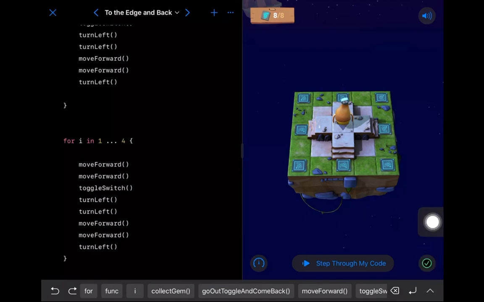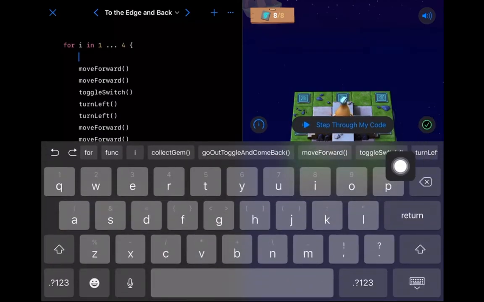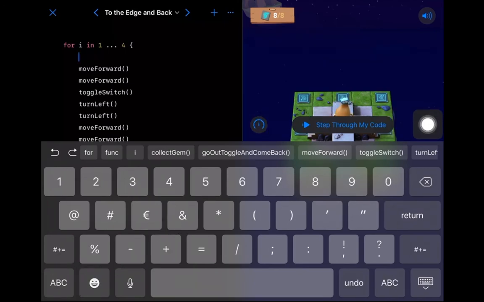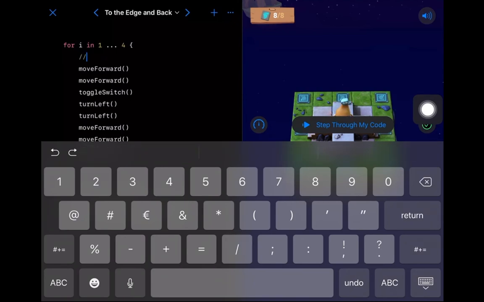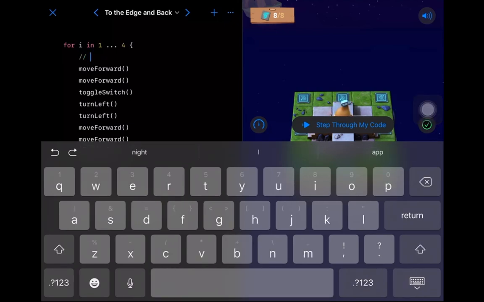If you tap this button to bring up the keyboard, you can either tap on the C and drag down to get the slash, or you can hit this 1, 2, 3 button. And now you can see there's the slash. So hit it once, hit it twice. And now anything I type after this, Swift is going to ignore. This is more for the programmer than anything else.